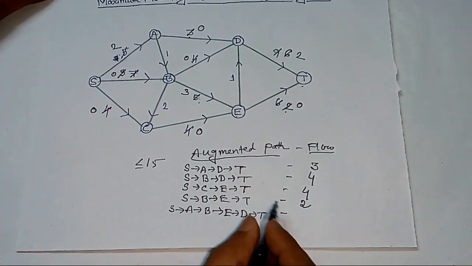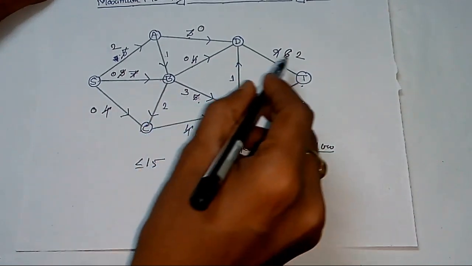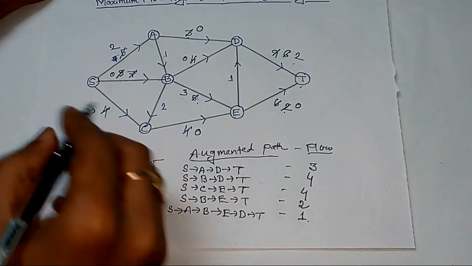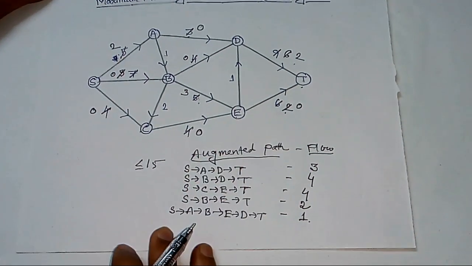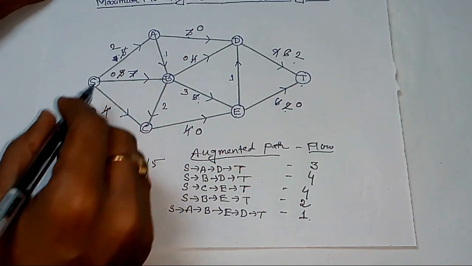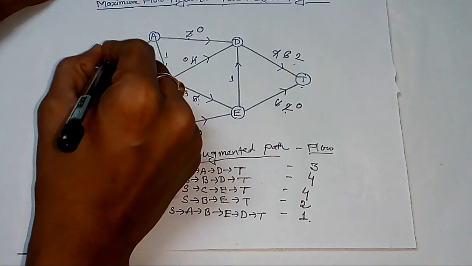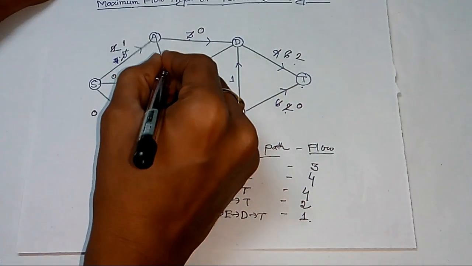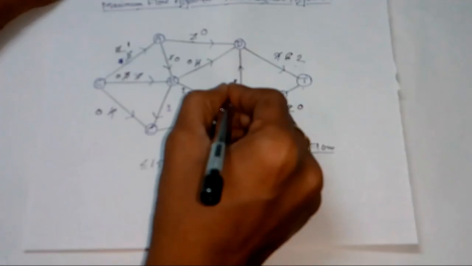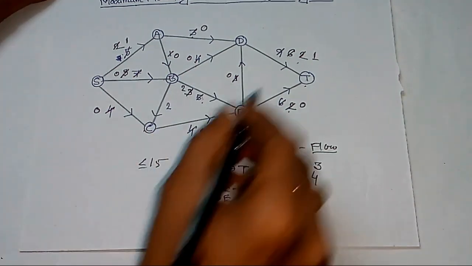If we use this path, then we see that the capacities are 2, 1, 3, 1 and 2. So 1 is the minimum. So 1 should be the flow through this path. If we apply this flow, then the new or residual capacities of these paths are 1, 0, 2, 0, and 1.